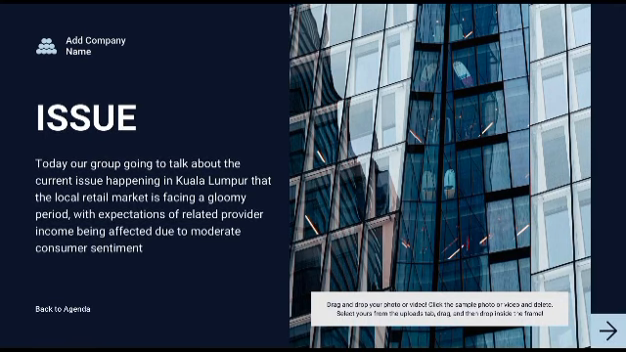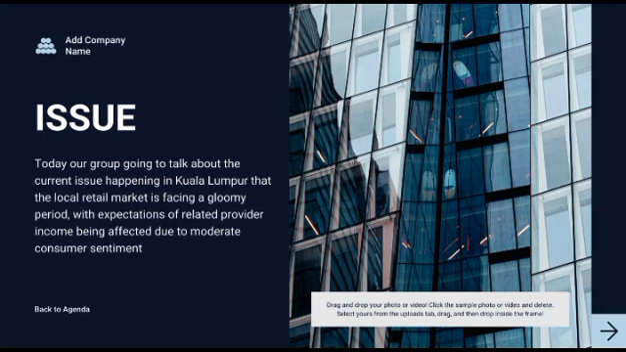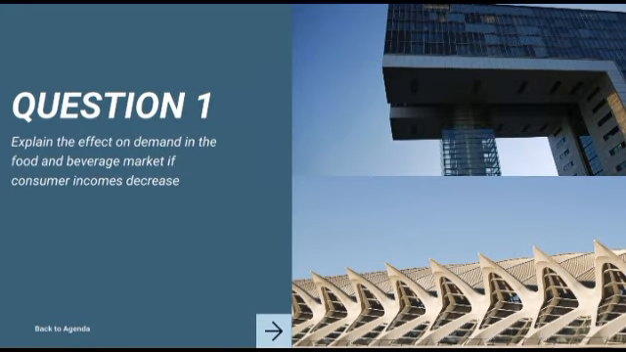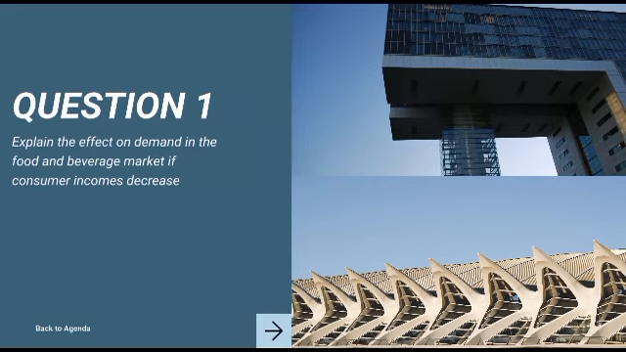Today our group is going to talk about the current issue happening in Kuala Lumpur, where the local retail market is facing a gloomy period, with expectations of retail provider income being affected due to moderate consumer sentiment. Question 1. Explain the effect on demand in the food and beverage market if consumer incomes decrease.